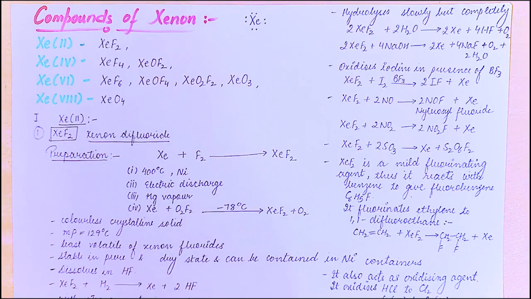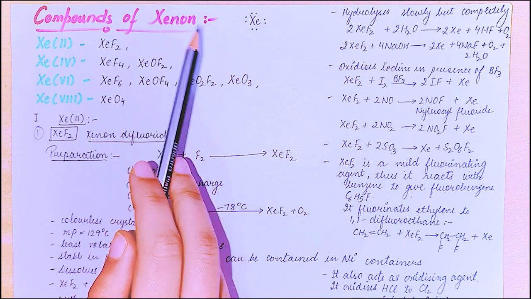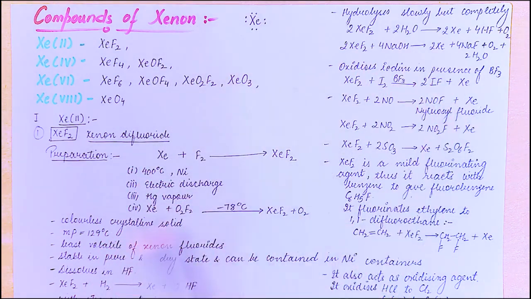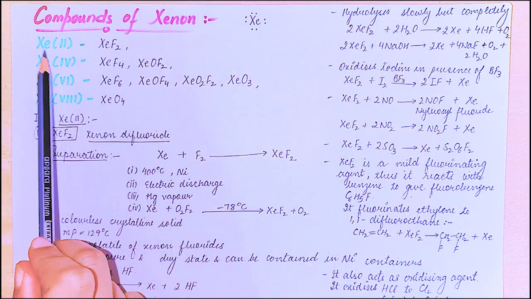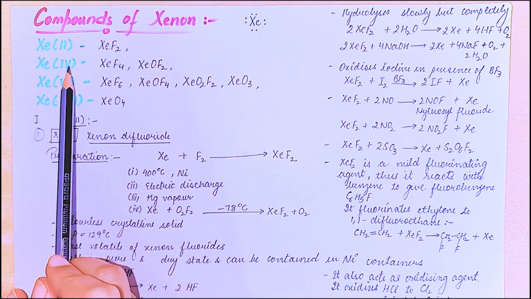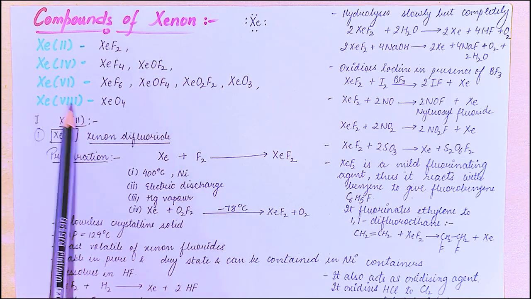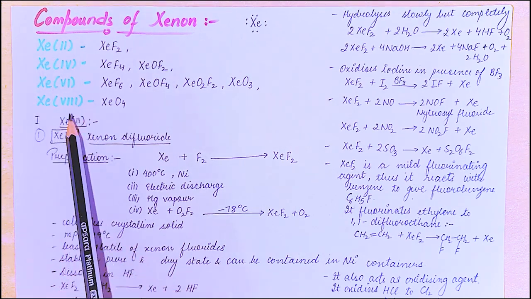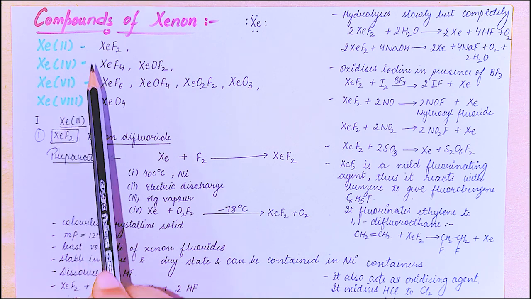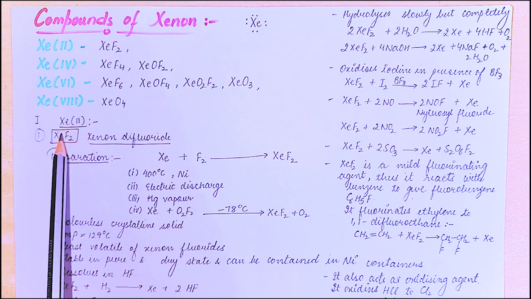Now let's come to the main topic of this chapter, that is compounds of xenon. The questions will come from this section mostly. Xenon in +2 oxidation state, xenon in +4 oxidation state, xenon in +6 and +8 oxidation states. We have 4 oxidation states in which xenon exists. So let's have a look at the first, that is the +2 oxidation state of xenon.